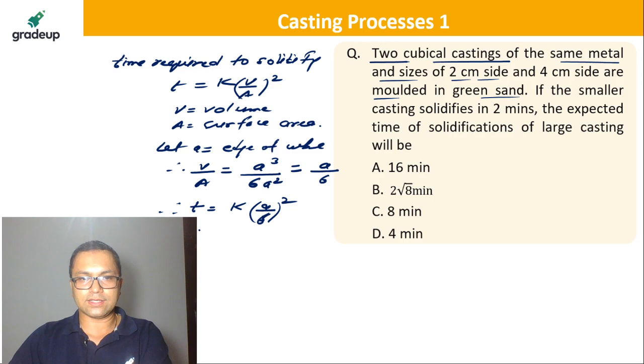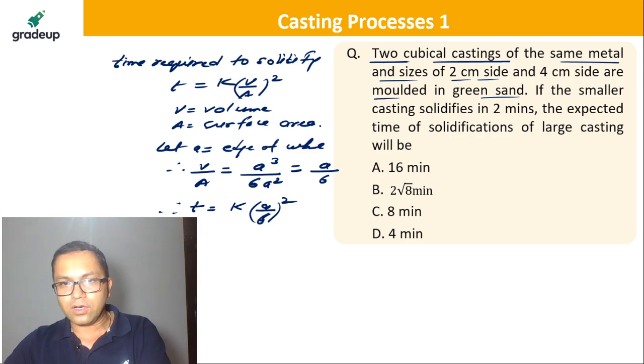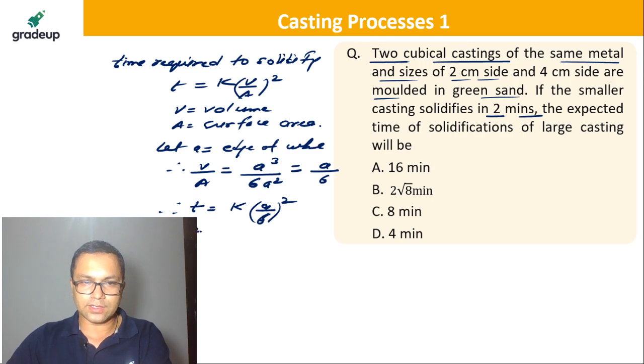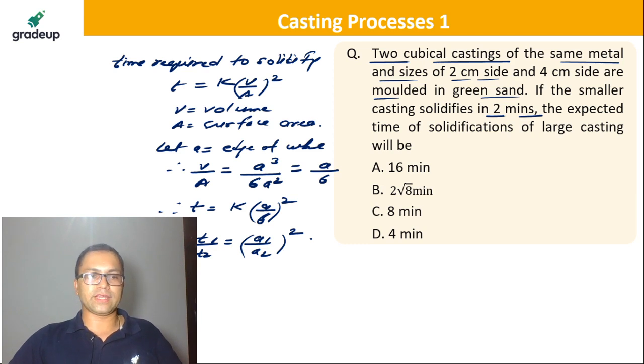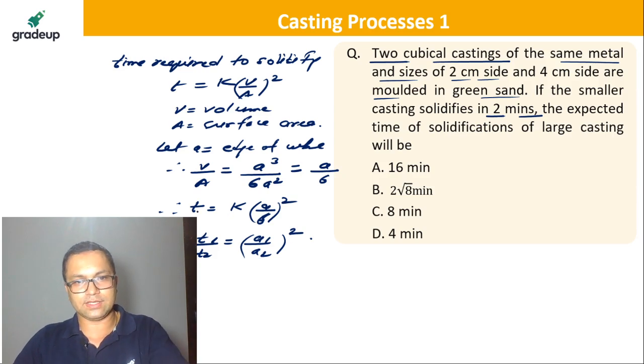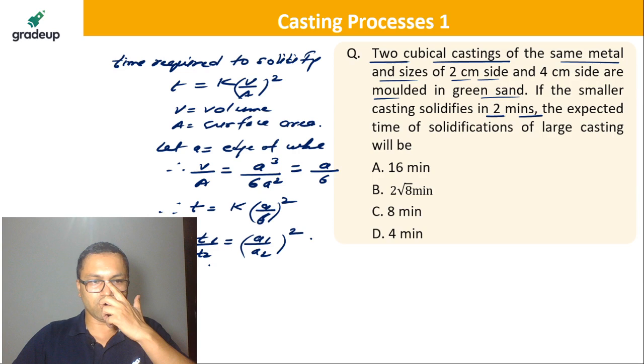Now, if the smaller casting solidifies in 2 minutes, what I can write is T1 upon T2 equals A1 upon A2 whole square, because K is always the same here.